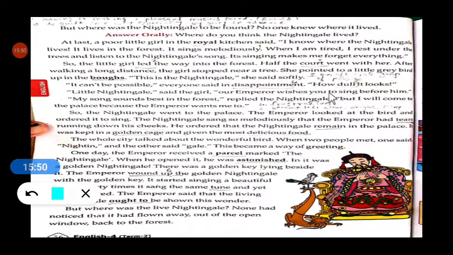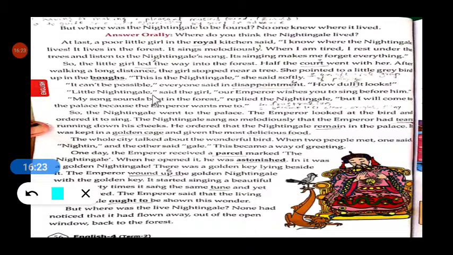Okay. So they said the nightingale looks dull. Dull means less clear, bright, or shiny. It is not a clear bird. It is not bright or shiny in color. Okay, it looks very dull in color.